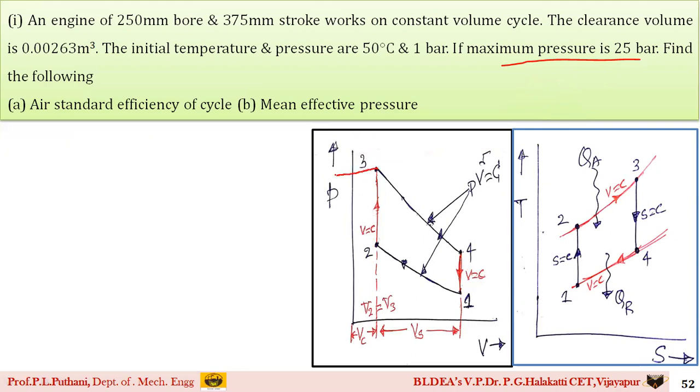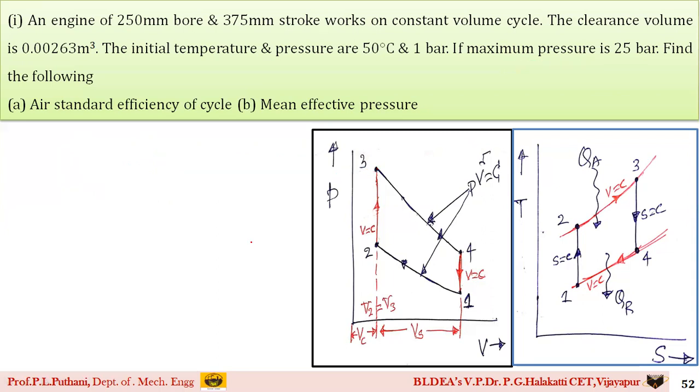At point number 3. So Pmax is nothing but the value of P3, whose value is around 25 bar, which is nothing but 2500 kilopascal, directly written in kilopascal. As I have said, always all the pressure values should be written in terms of kilopascals, as well as temperature in Kelvin.